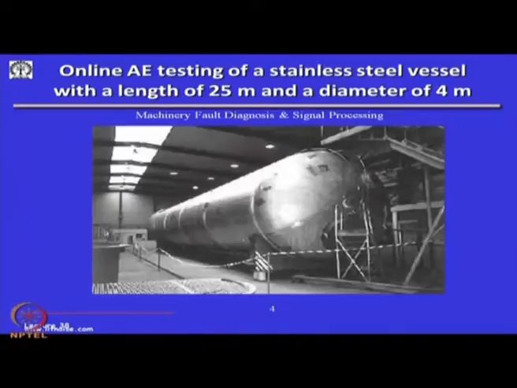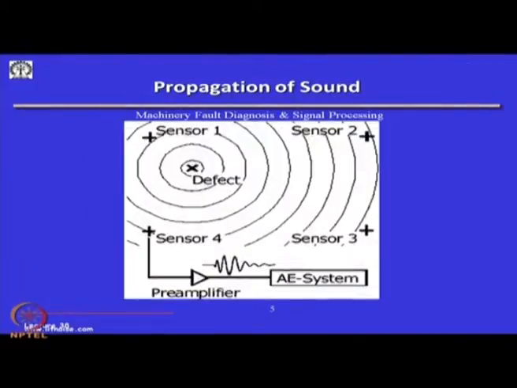This is one photograph of acoustic emission testing being done on a 25 meter long pressure vessel of diameter 4 meter. It can be instrumented with pressure sensors or acoustic emission sensors, and these signals can be analyzed to find the source of the leaks. Like this diagram shows, I can have many sensors around the location, and each of the sensors will give us an acoustic emission signal.